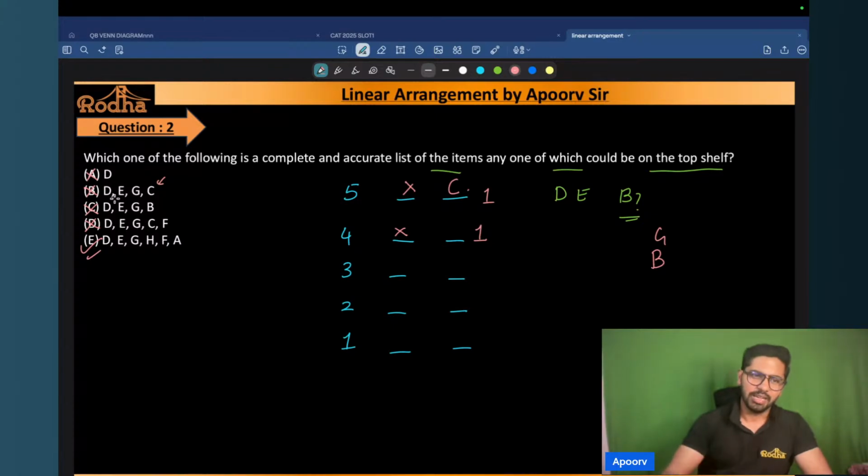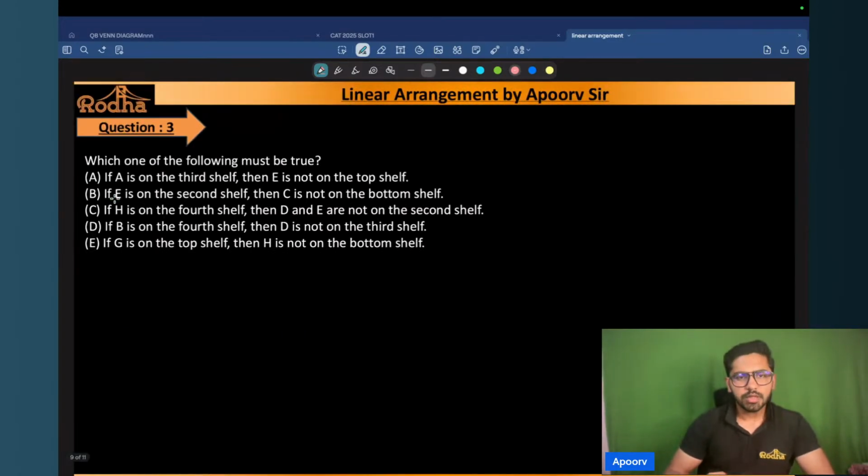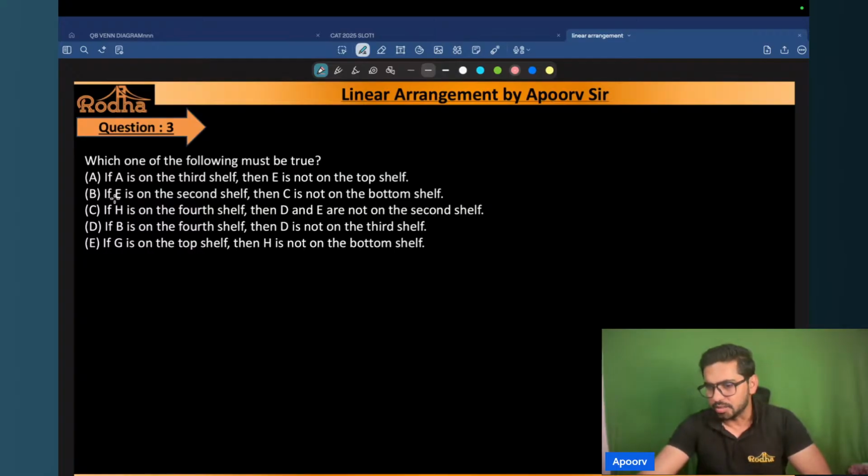All right, chalo, let's move to the third one now. Which of the following must be true? I hope there are no doubts, guys. Quick reply from all of you. Can you all give me a quick response if there are any doubts till now? No? Okay, great.